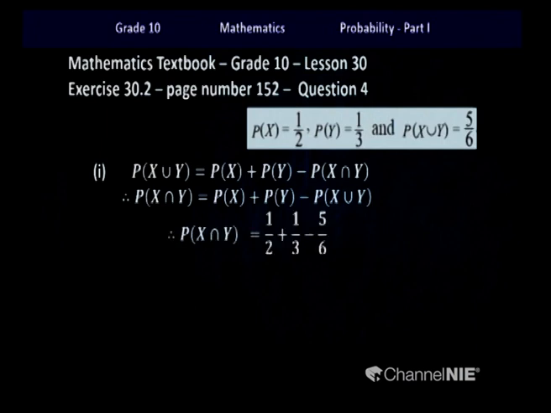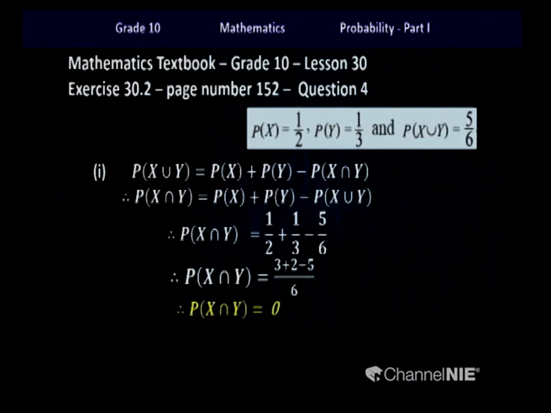Before substituting, what I have done is I have interchanged the terms and changed the subject of this formula into P(X intersection Y). So all the known values come into the right hand side of the equation. 1 over 2 plus 1 over 3 minus 5 over 6. Therefore, when you add them together, you will get an answer like this. Now see children, the probability of X intersection Y has become 0.